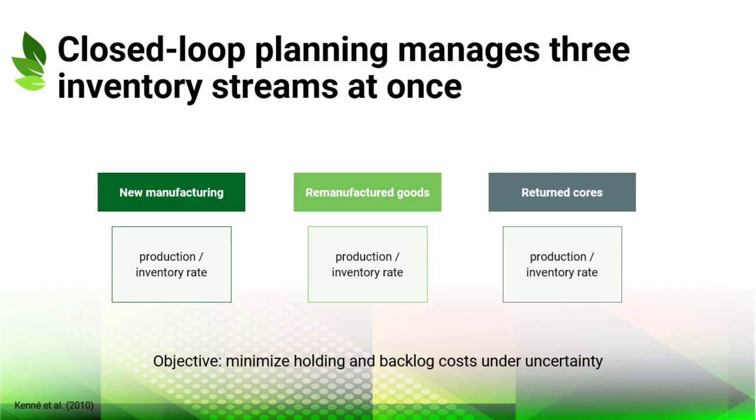The chapter discusses stochastic dynamic control models that adjust production rates across these streams while considering holding costs, backlog costs, machine failures, and repairs. The managerial insight is that circular supply chain planning cannot treat returns as a separate afterthought. It must control several connected inventories and production decisions at the same time.